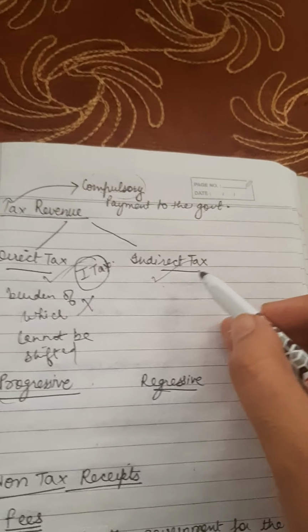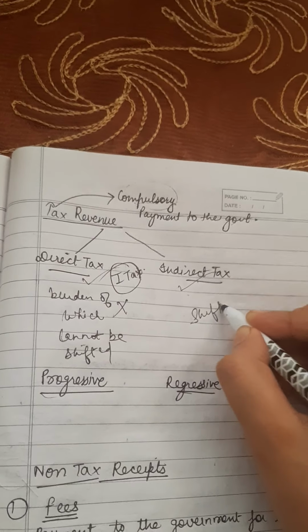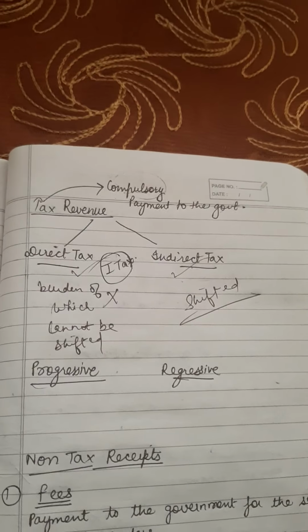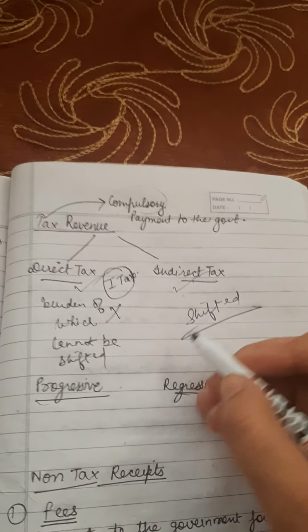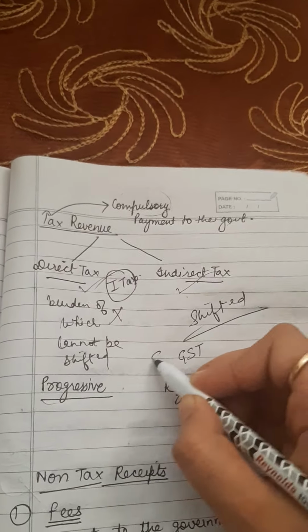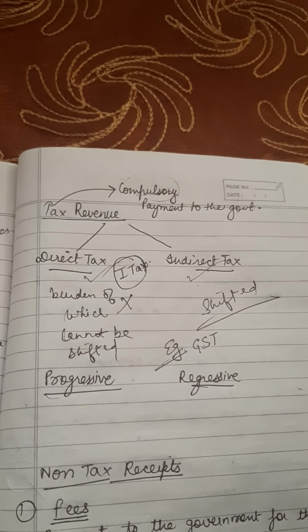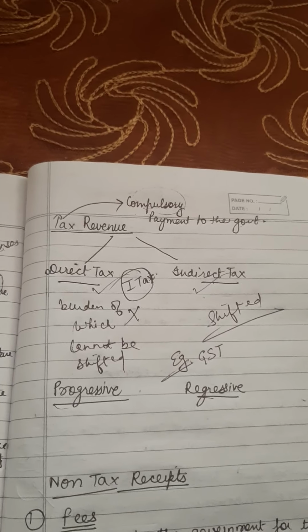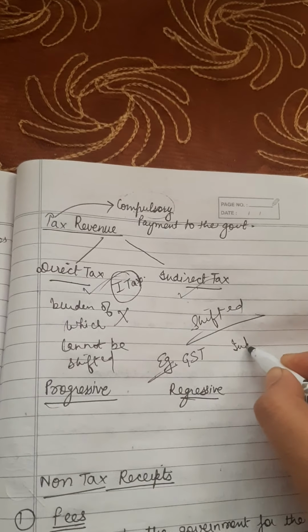On the other hand, indirect taxes are such taxes the burden of which can be shifted to the other person. Example is GST. You all might have eaten at Domino's, right? Whenever you get the bill, you see that they have a component in the bill named input GST.